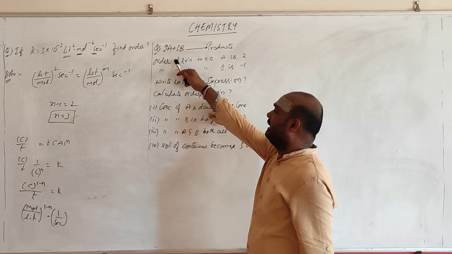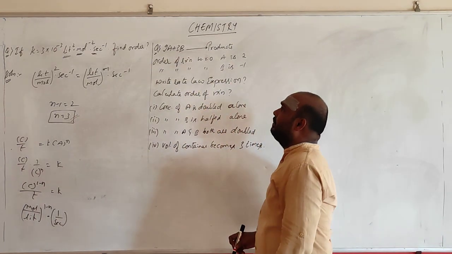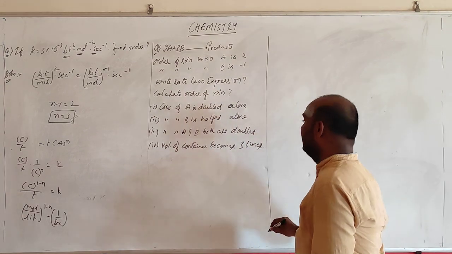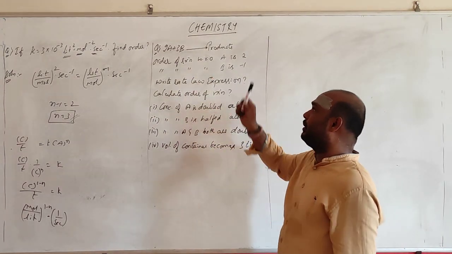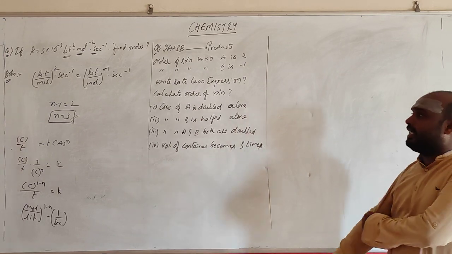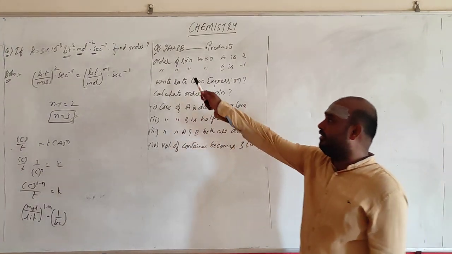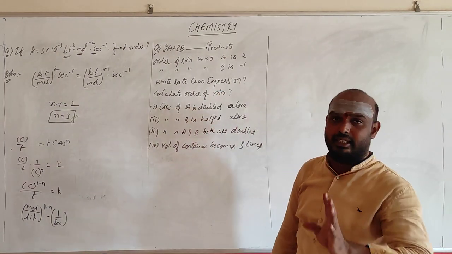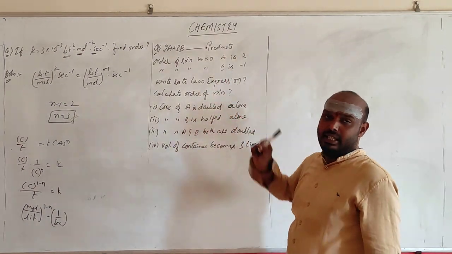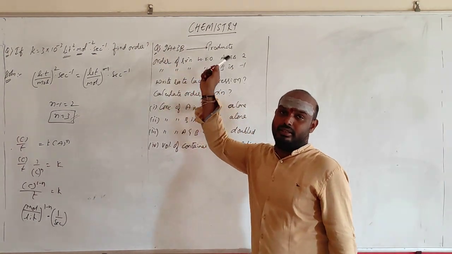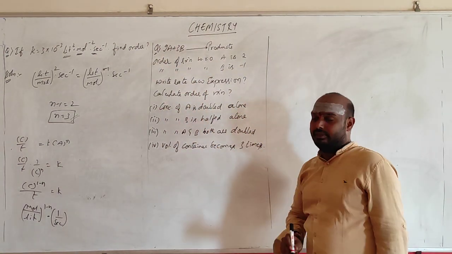Okay. Here is the given reaction: 2A plus 3B gives rise to product. What it is telling is the order of reaction with respect to A is 2, and the order of reaction with respect to B is minus 1. See, generally if you take according to the equation, rate is equal to K into A square B cube, you should get. Don't take it like that because order is highly experimental. You have nothing to do with the stoichiometric coefficients. Right? So here is the question.